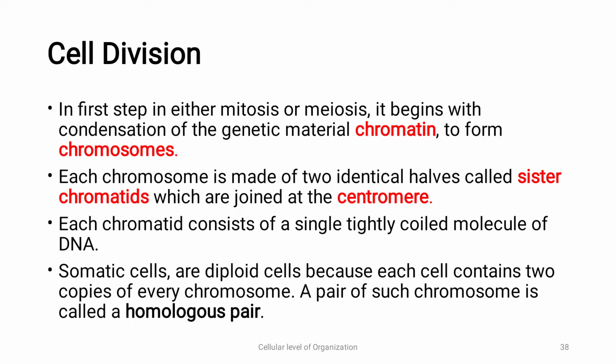Each chromatid consists of a single tightly coiled molecule of DNA. Somatic cells are diploid cells because each cell contains two copies of every chromosome. A pair of such chromosomes is called a homologous pair.